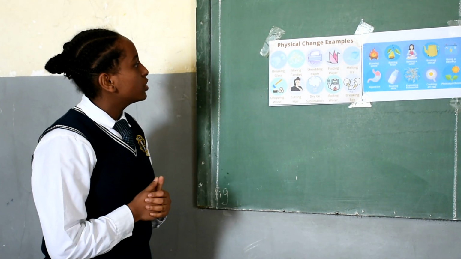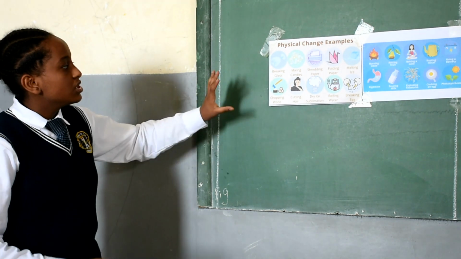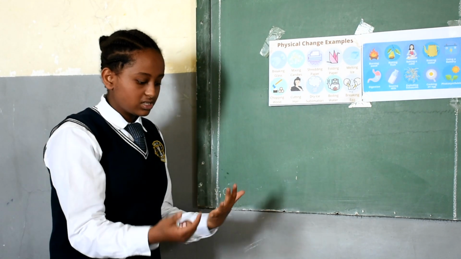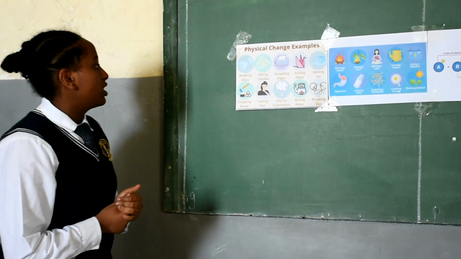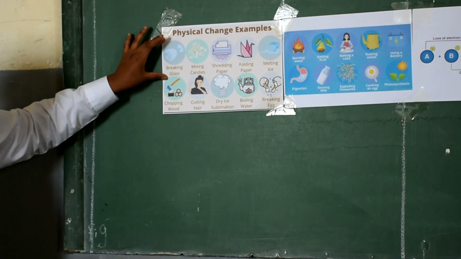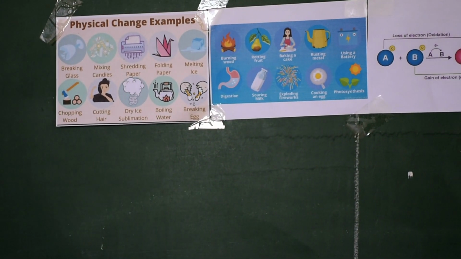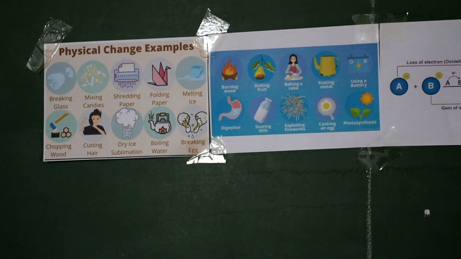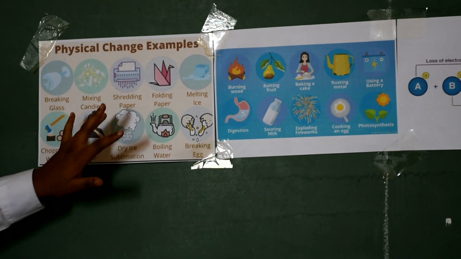When we go to some examples of physical change, the first one is breaking glass. When we look at breaking glass, if we drop the glass, the glass shatters into pieces, which is changing the size or the shape of the glass. So this is called mechanical change or physical deformation of a substance. It is included under physical change because when the glass is dropped and it is shattered into pieces, no new substance is formed. It's the glass itself. The other thing is mixing candies, shredding papers.